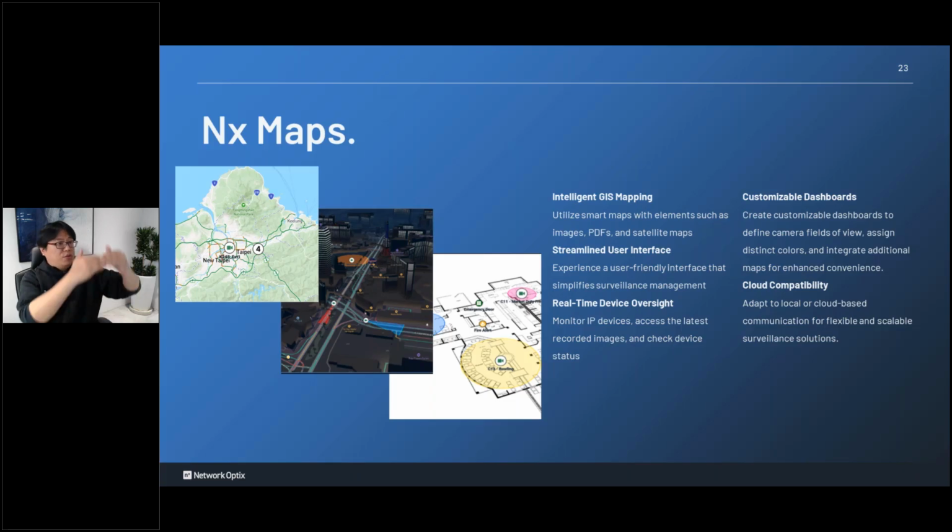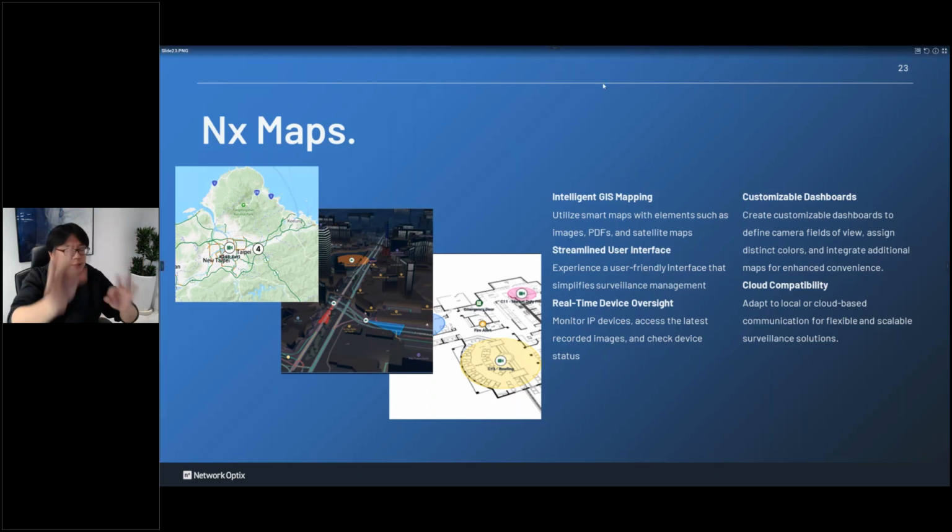You will not like to use the resource tree to see the server and the cameras inside the server, because you have thousands of servers. So instead of that, using the map to manage your system is the best choice. So let's say in the map, you can put the camera icon.